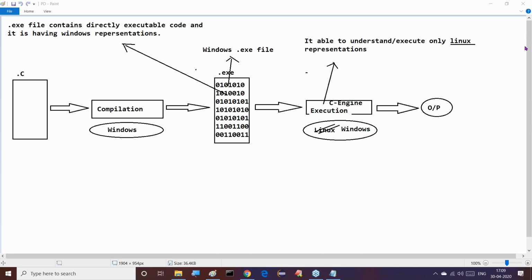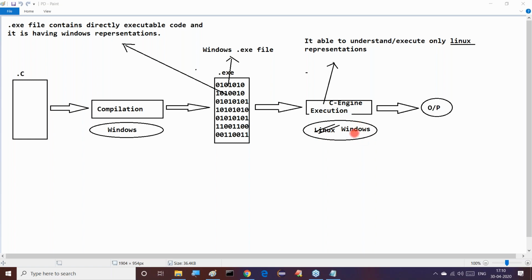Right, sir. Now, after this, clearly, what exactly is the point I'm telling you? The .exe file has Windows representations, but initially my C engine is available on Linux. Windows representations are not working on the Linux operating system. That's why we are unable to execute our program. But if you want to execute our program, we need to change that operating system at runtime. We have to remove this Linux. In place of this Linux, we have to provide Windows.